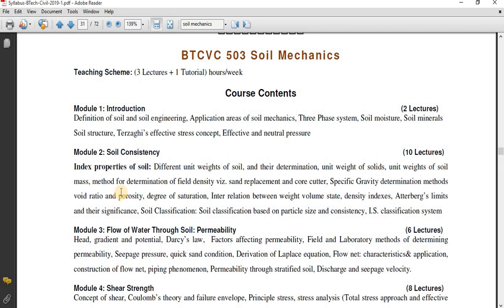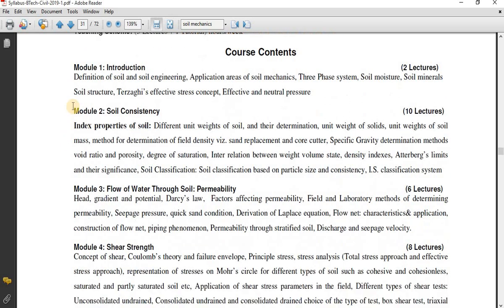After studying these index properties of the soil, we need to study the engineering properties of the soil. Why do we need to study engineering properties after studying index properties? Because these engineering properties of the soil depend upon index properties of the soil. I will try to elaborate. Index properties of the soil are basic properties. So what are engineering properties of the soil?